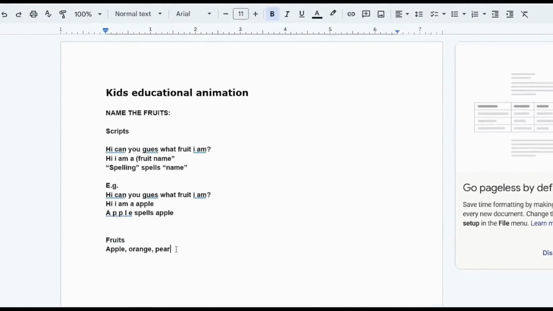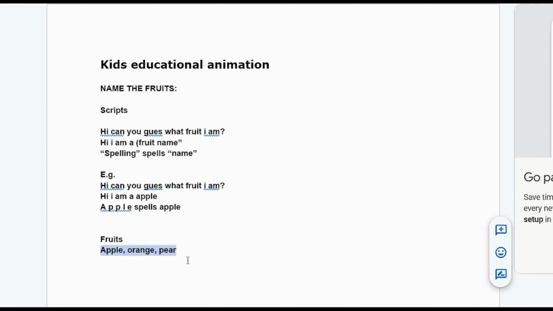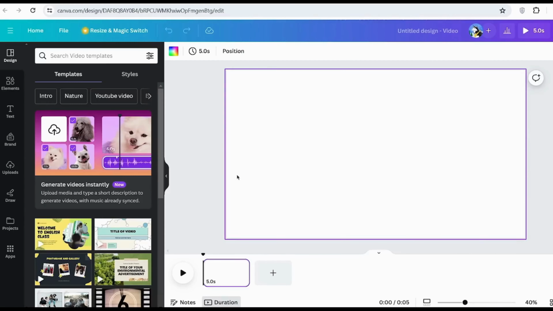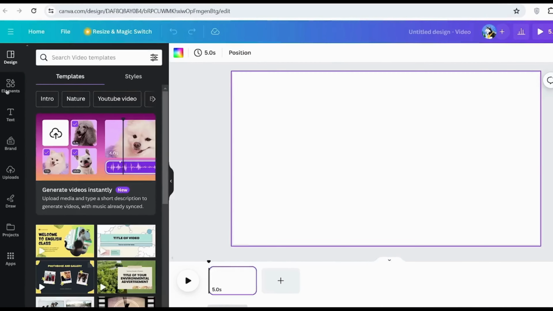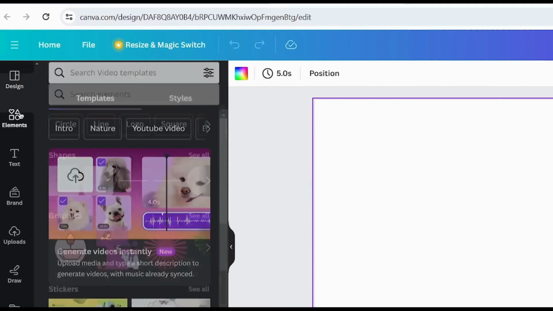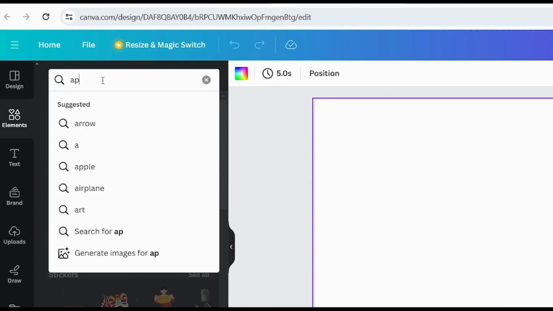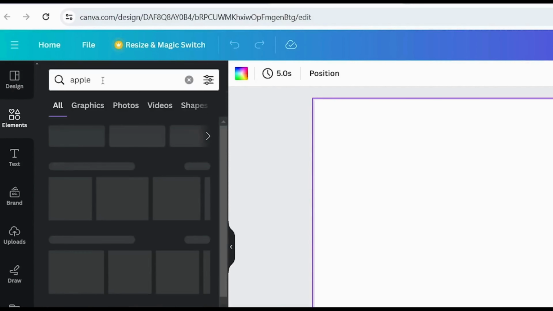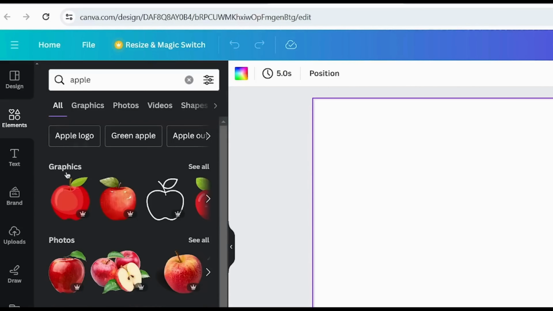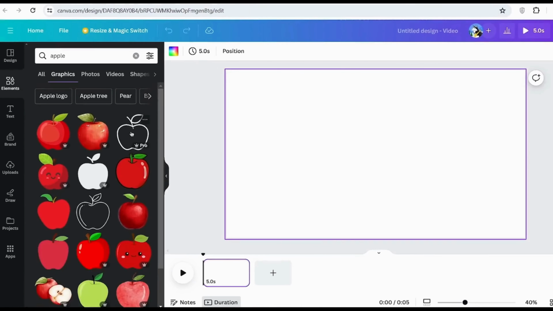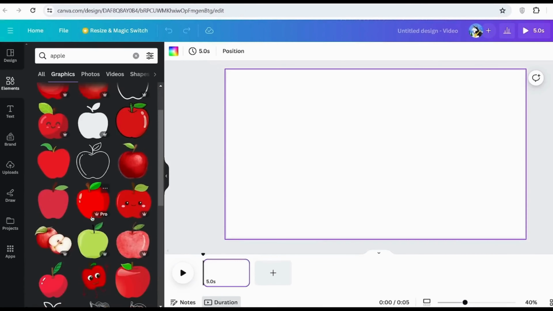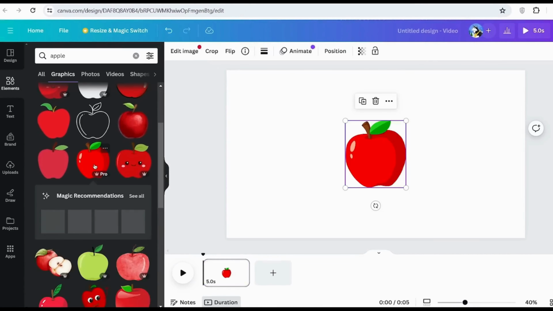So now our video is about fruits. I have 3 fruits: apple, orange, and pear. So the first thing I would need to do is get these elements. In order to do this, I would come over to this section where it says elements. Now, once on elements, I can go ahead and search for the fruits I want. So the first one is an apple. I do a search for apple and then click onto where it says graphics. And then you could scroll through all these options and choose whichever apple you prefer. So I'm going to go ahead and just choose the first one that I see.